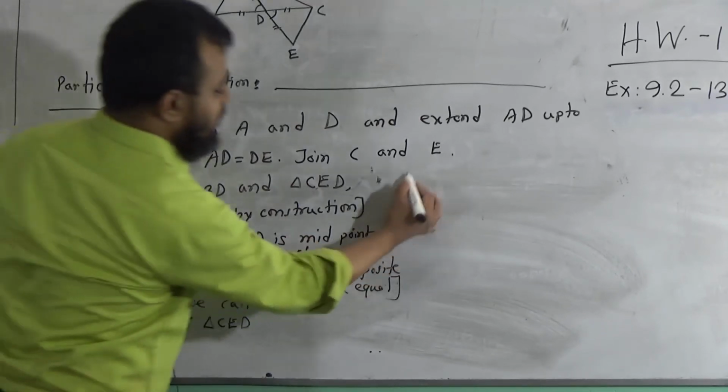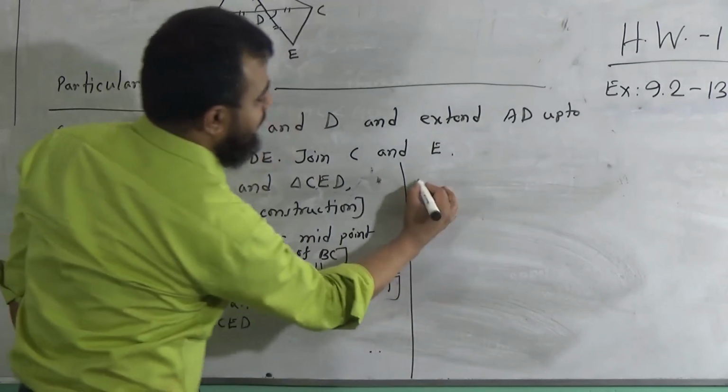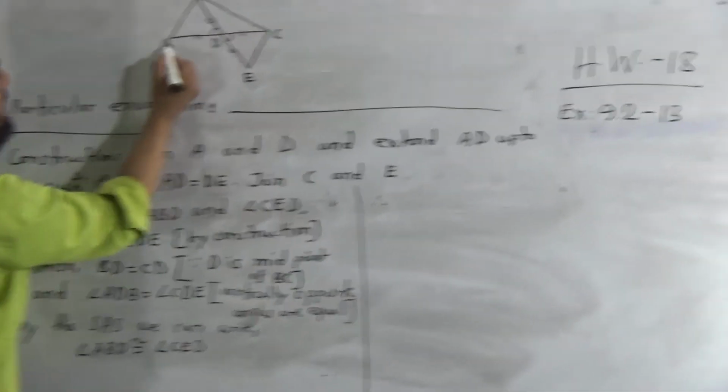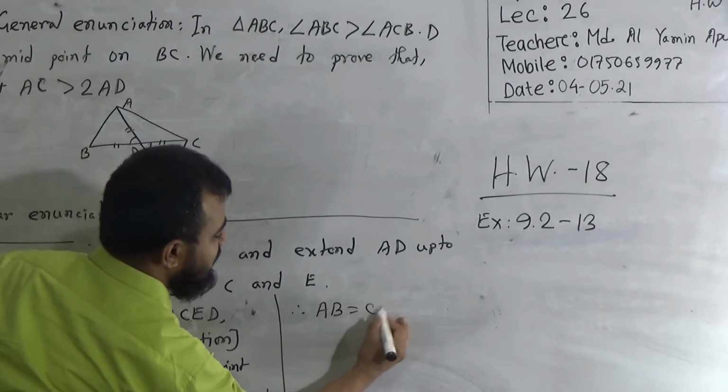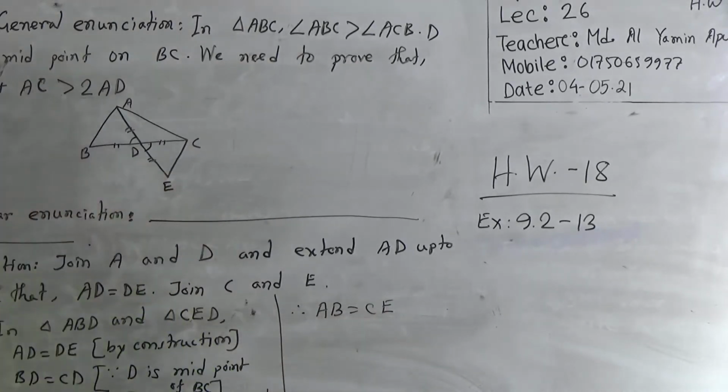Therefore AB is equal to CE, because these two triangles are congruent to each other.